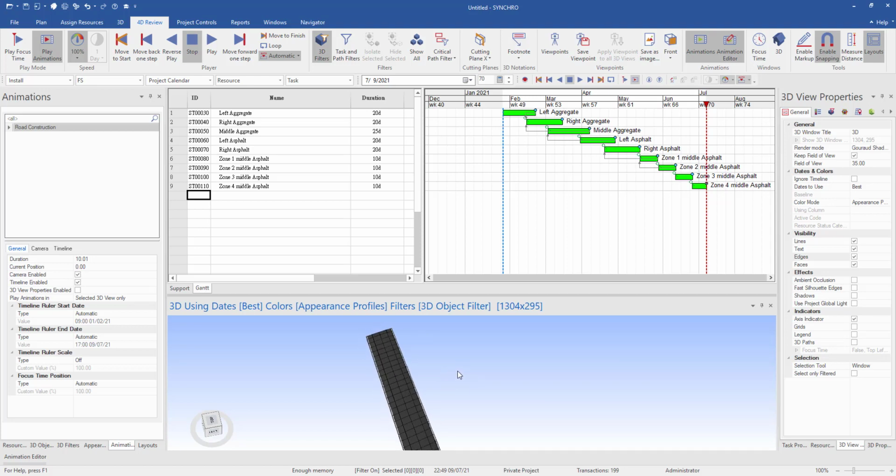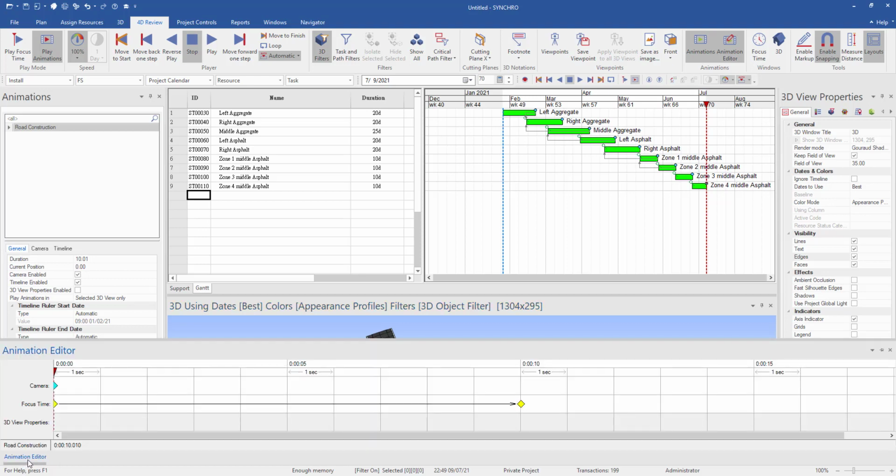I move to the end of the road and then set the animator camera on here.